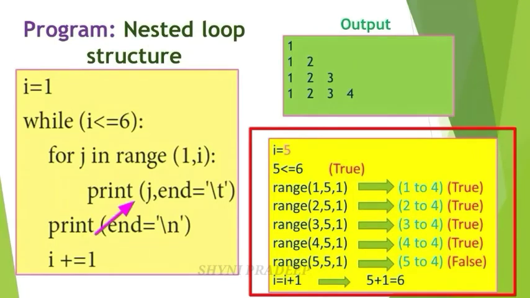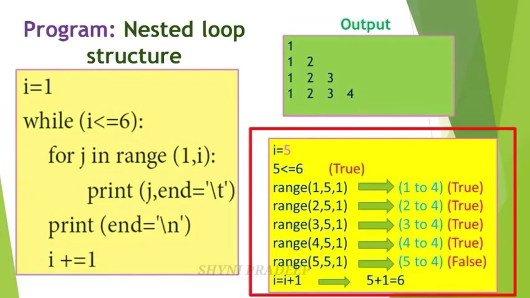So print j. Here write j is equal to 3. And next, end equal to \t. Some white space, give here. And next, again write range. Update the value by 1. So this 3 becomes 4, and 5, 1. Again check the condition. 5 minus 1 means what? 4. So you have to generate the list of values from 4 to 4. Okay, this condition is also true because there is only one value, that is 4.